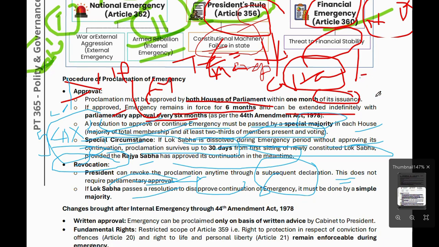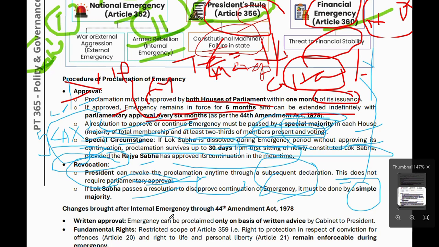See here, UPSC may set a trap: they will give approval by simple majority and revocation by special majority. You have to always remember, approval needs a special majority, and disapproval by Lok Sabha needs a simple majority. Now this is all about emergency.